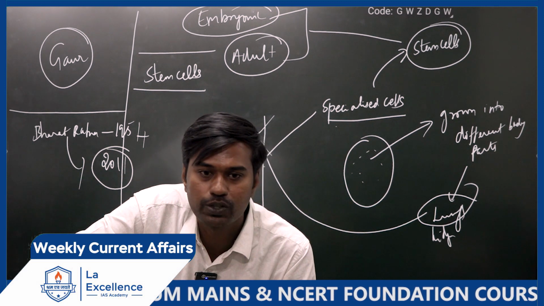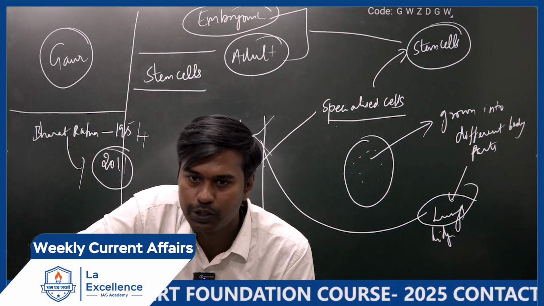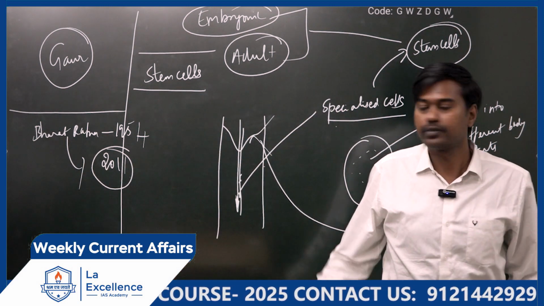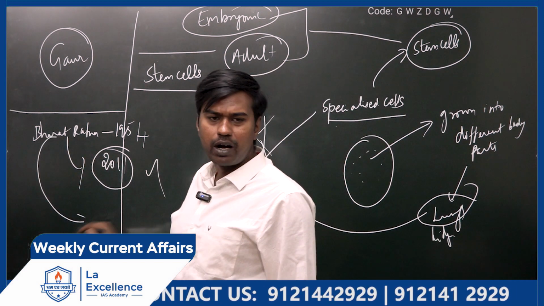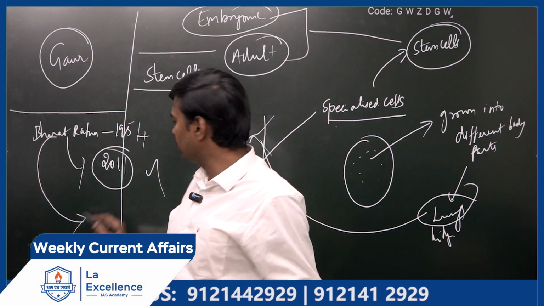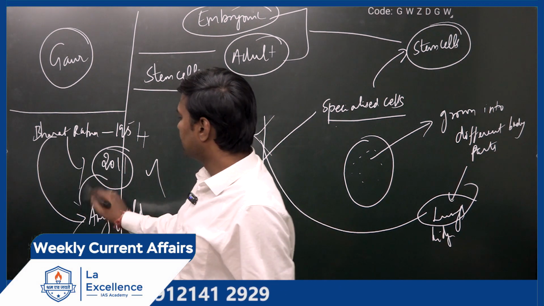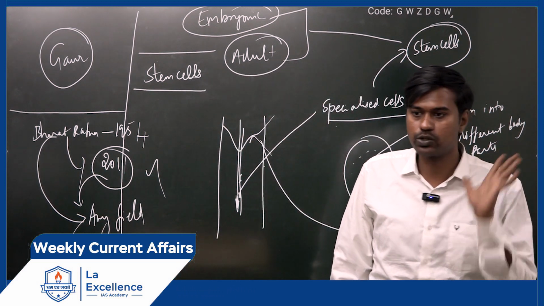Art, science, social service, literature. Obviously, can it be considered as art? But later a lot of disputes came. So at that time the Congress government went for an amendment in 2011, where they said that any person who is born in India who has done exceptional service in any field can be given Bharat Ratna. Is it clear? So this is a changeover from 2011.